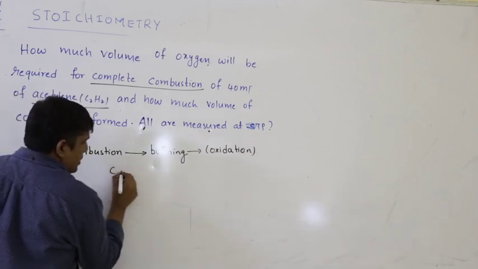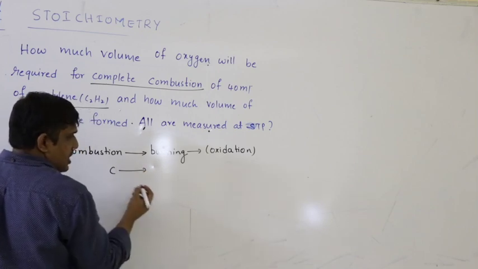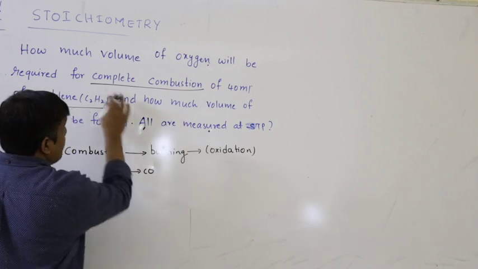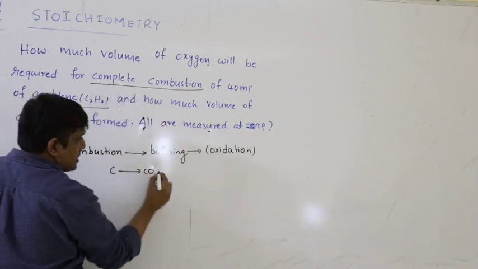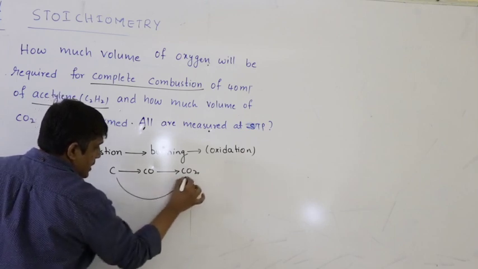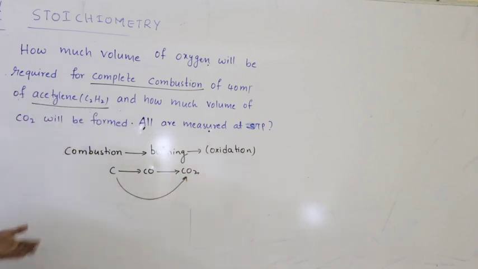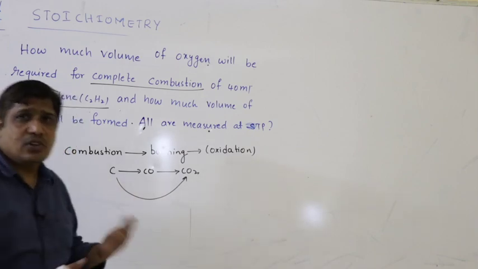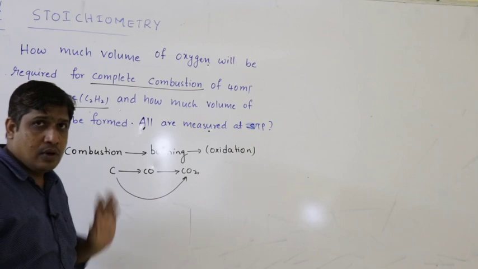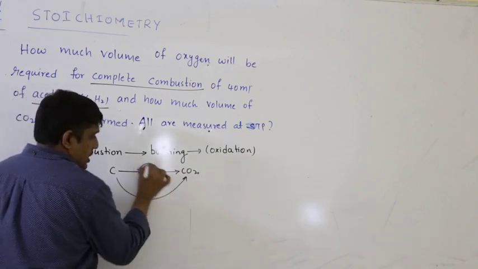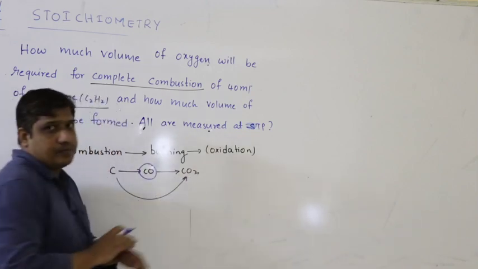So carbon, when it is oxidized, you may get carbon monoxide. But remember, complete combustion means it should be further converted into CO2. That means carbon is completely oxidized, to the maximum oxidation state of plus 4. So when it combines with oxygen, you may get CO or CO2, but CO is not the completely oxidized form. It is the partially oxidized form. The completely oxidized form is CO2.